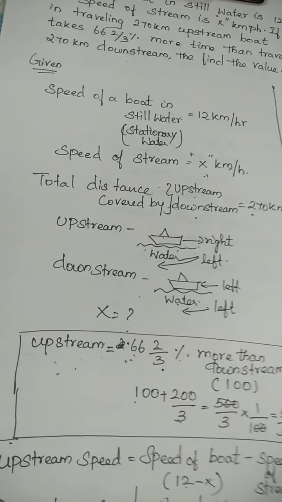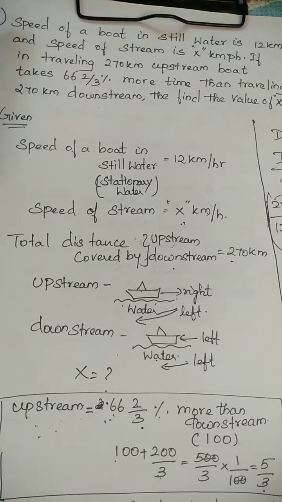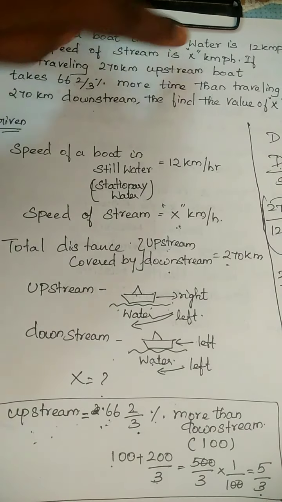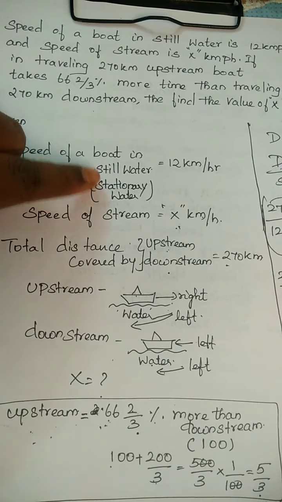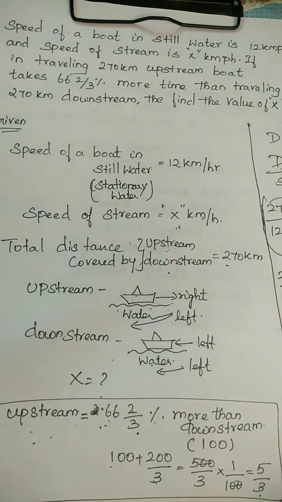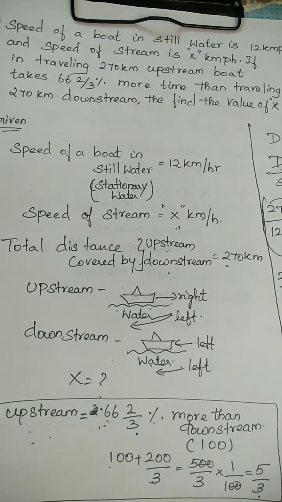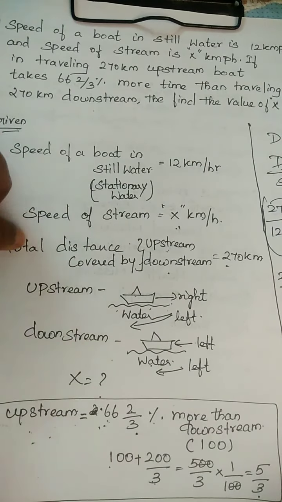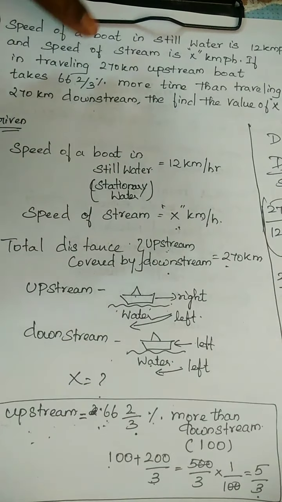So in short, again I am explaining you. From the question, the speed of the boat in still water is 12 km per hour. Still water is nothing but stationary or stagnant water. The water will not move; it will remain in the same place. And the speed of the stream they have given us is x km per hour. The total distance covered by upstream and downstream is the same.